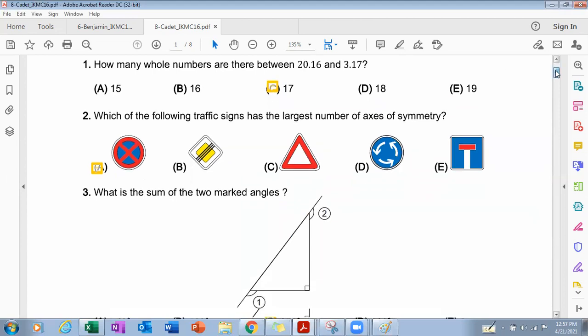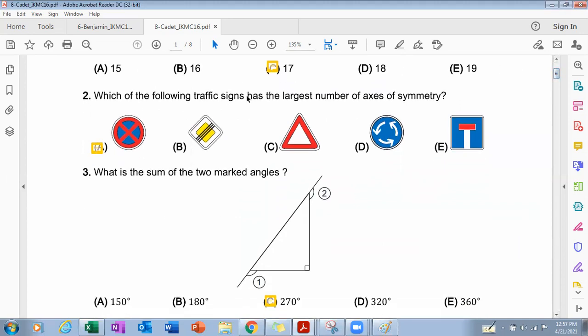In question number 2, it is asked which of the following traffic signs has the largest number of axes of symmetry? First of all, we have to understand what we mean by axis of symmetry. Axis of symmetry means the line of symmetry. A line of symmetry is a line which cuts a figure into two halves, and both halves should be mirrored. For example, if I am drawing a diamond, that diamond shape must be on this line of symmetry.